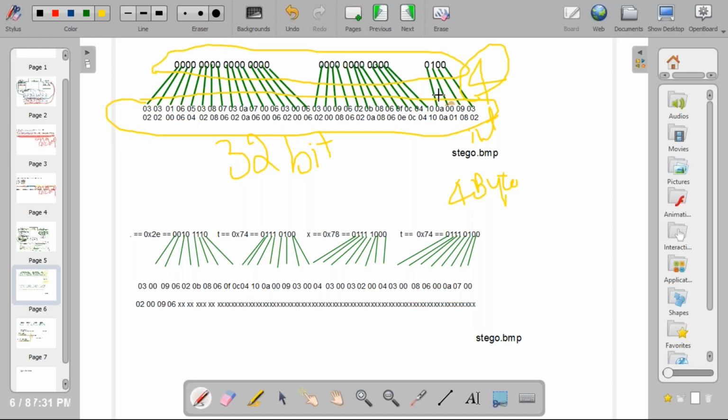So to encode 4 bytes of information, we need 32 bytes. We need to get 32 bytes from the original.bmp, and place the zeros here. At the last 3 bits we need to place 100, and that 32 bytes we need to write to stego.bmp.